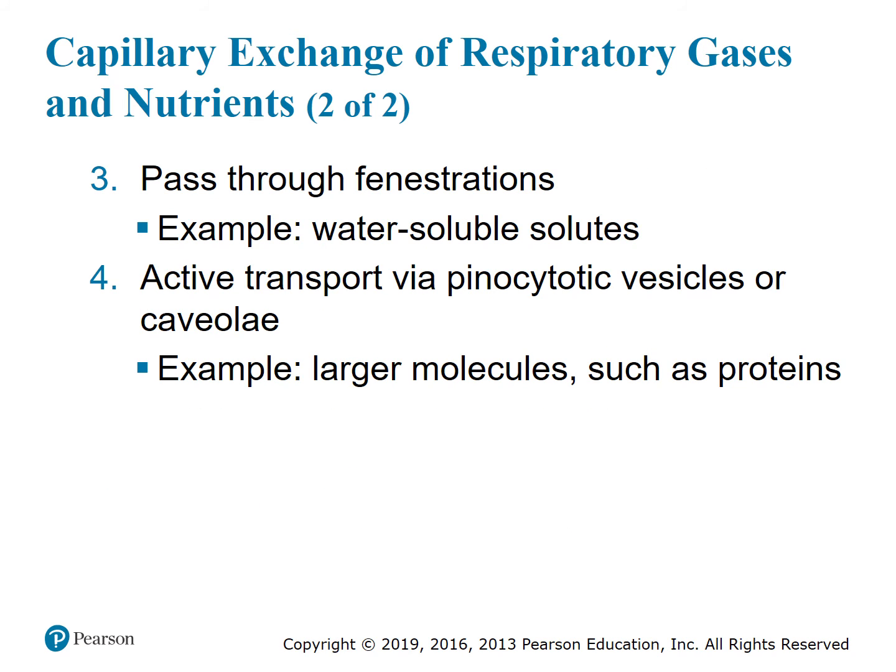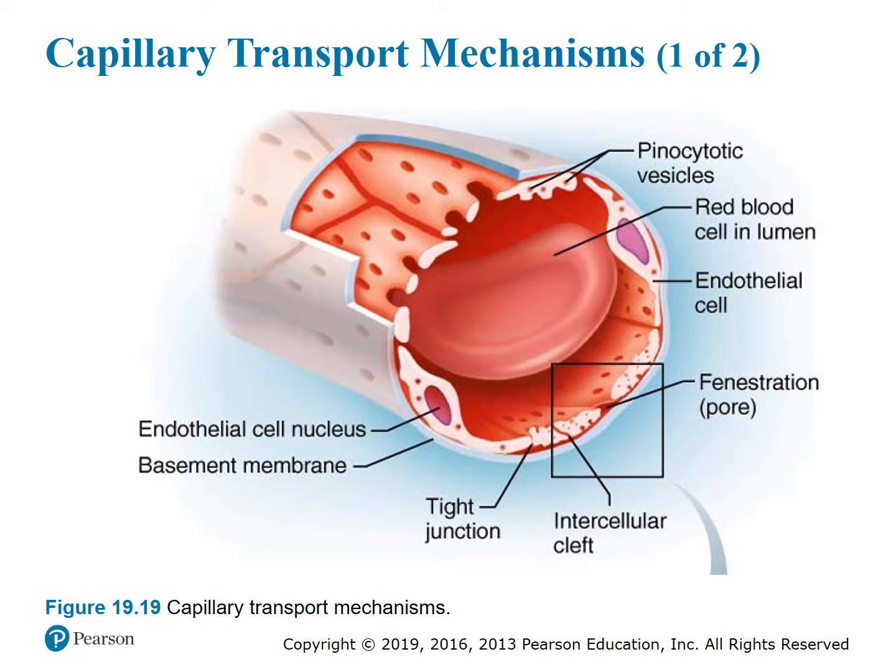Another route is they pass through the fenestrations. An example are the water-soluble solutes as well. And the fourth way is through active transport via pinocytotic vesicles or caveolae. And this is for the larger molecules such as proteins. Figure 19.19 shows the capillary transport mechanism. So we see on top the pinocytotic vesicles. We see through the endothelial cell the fenestrations or pores, and the intercellular clefts.